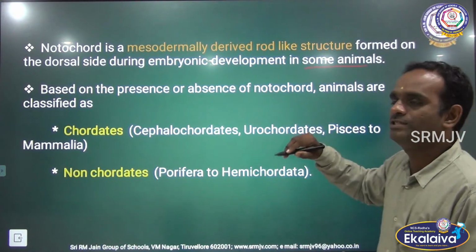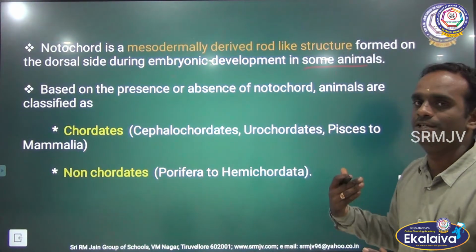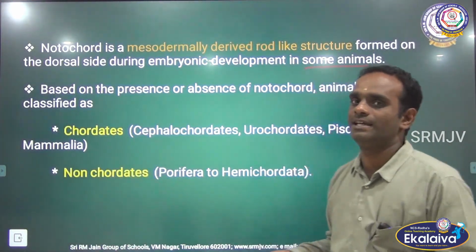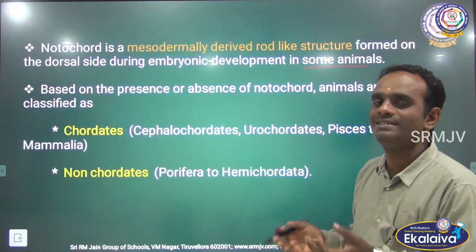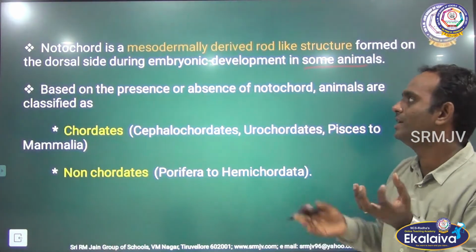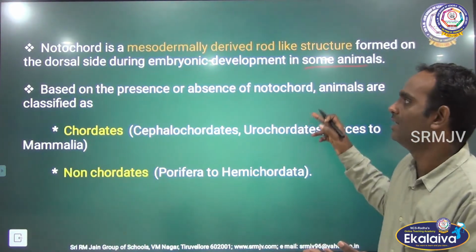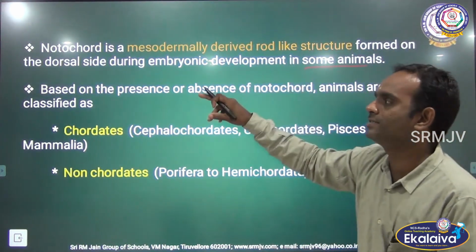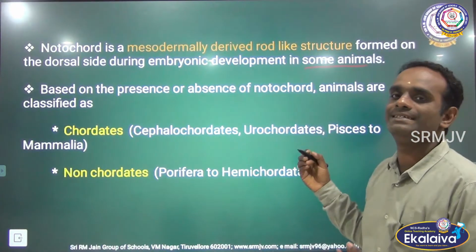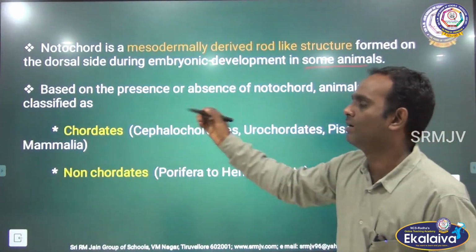animals. So based on the presence or absence of the notochord, animals are classified into two major groups. One is chordates and another one is non-chordates. Can you see the name here? Chordates means they have a well-organized notochord. What is notochord? Notochord is a mesodermally derived rod-like structure formed at the dorsal side during the embryonic development. During the embryonic development, the rod-like structure arises in the mesoderm. That is called the notochord. If it is present, it is said to be chordates.